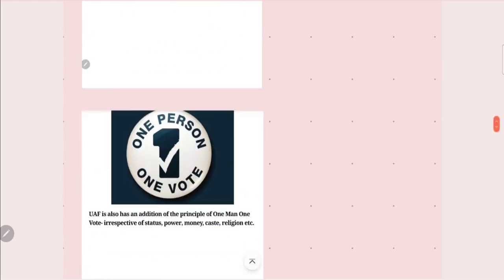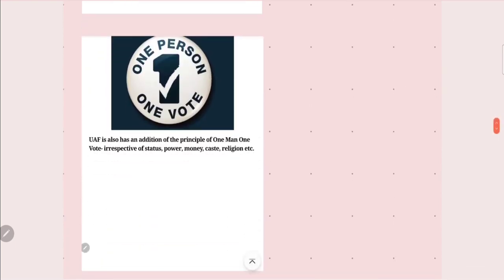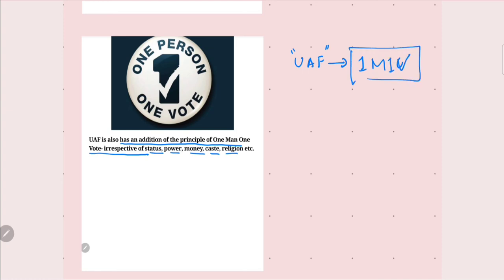Now UAF also has an addition of one principle, the principle of one man one vote, irrespective of status, power, money, caste, religion. So you need to understand that universal adult franchise runs with the one man one vote formula.